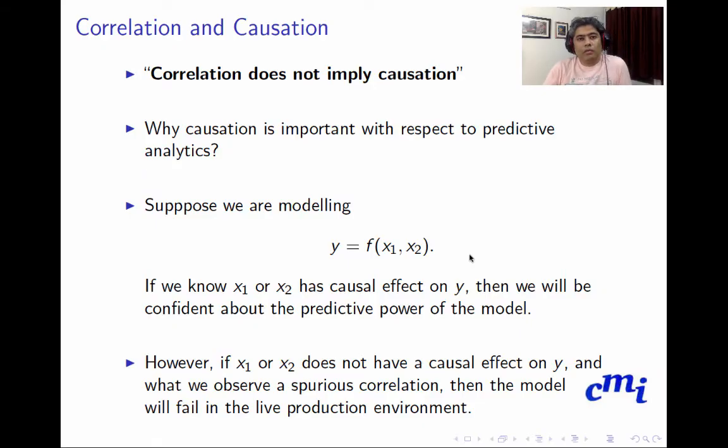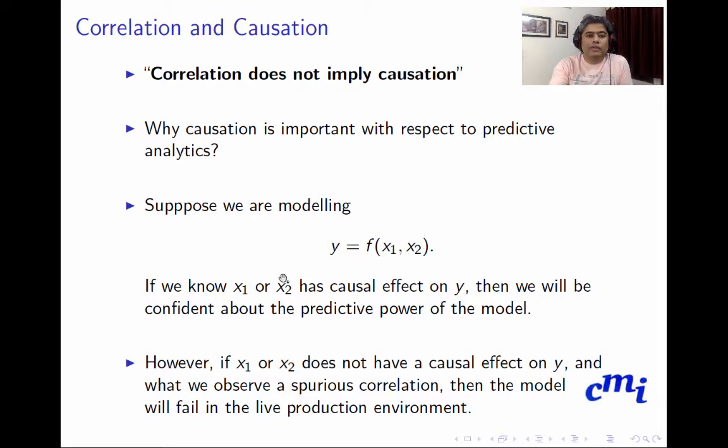One thing we always have to keep in mind is that correlation does not imply causation. However, causation is very important with respect to predictive analytics. Why is that? Suppose we are modeling y as a function of two predictor or feature variables, x1 and x2.